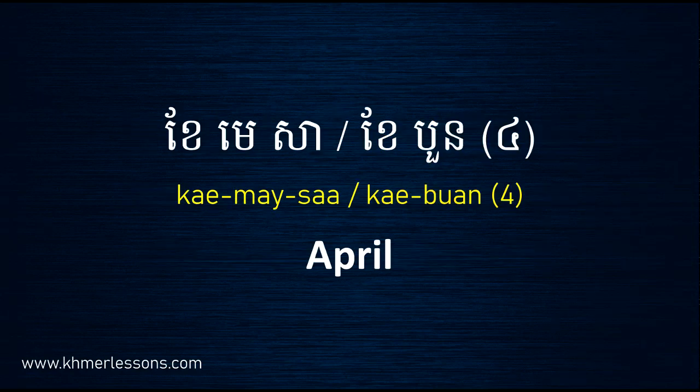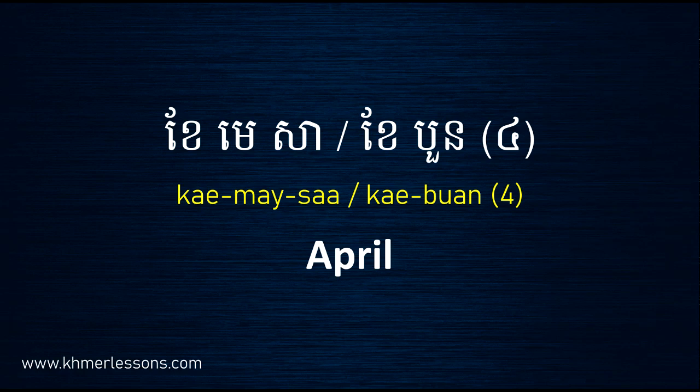April. ខែមេសា. Another option is we can use a number instead. Most Cambodian people, like me, always use a number instead of saying the name of the month.